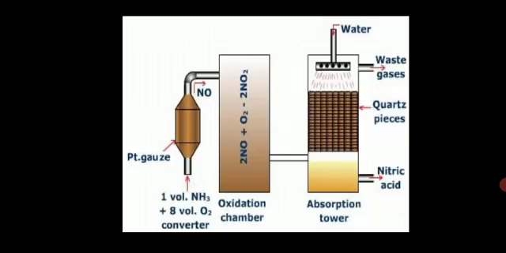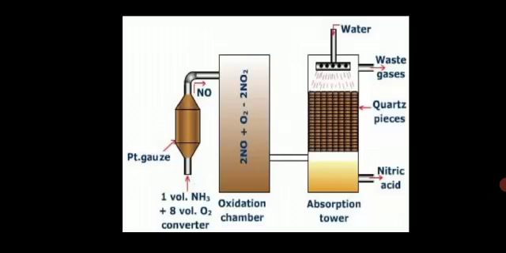Now here you can see the Ostwald process. I have shown it here. There we are taking ammonia gas and oxygen gas in the ratio 1:8, or 1:10 can also be taken, so large quantities of air are taken compared to ammonia. Why?